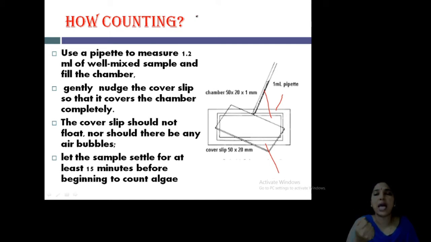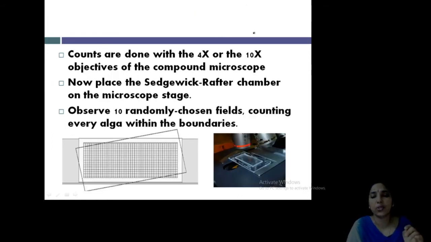Then put your sample in a 1 ml pipette. Then pipette out the sample by removing from one corner of the cover glass and put it into the chamber. Slowly keep it for some 15 minutes. It will settle down. And now you can count it by looking under the microscope like this.